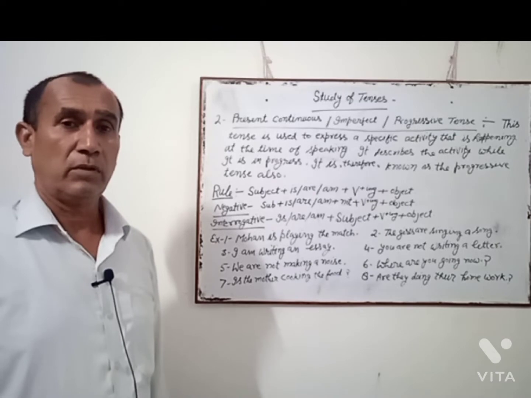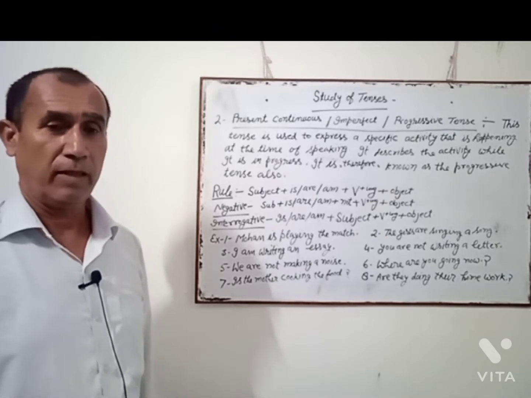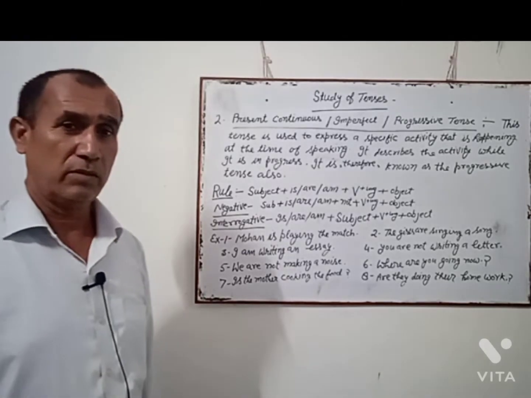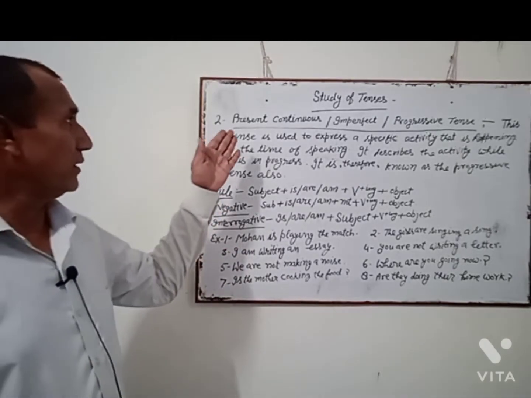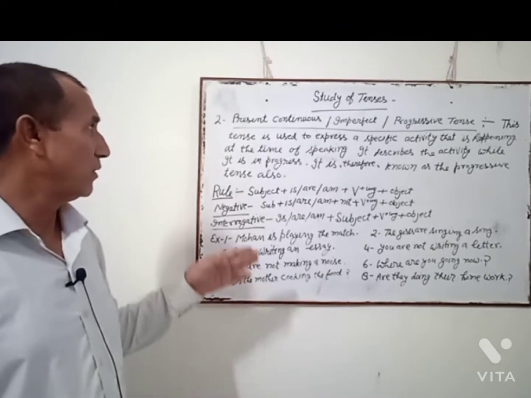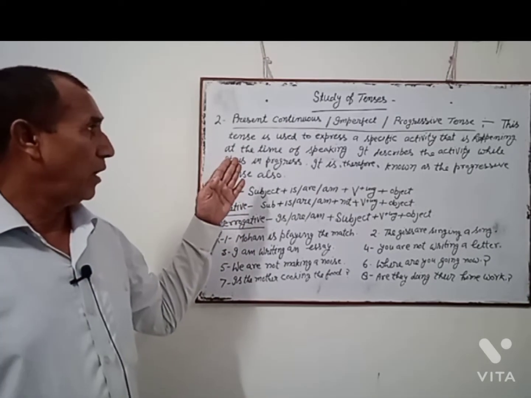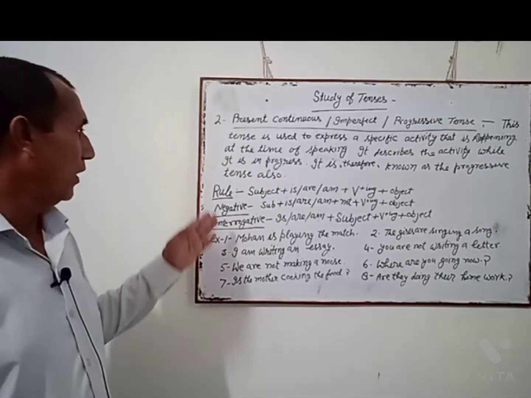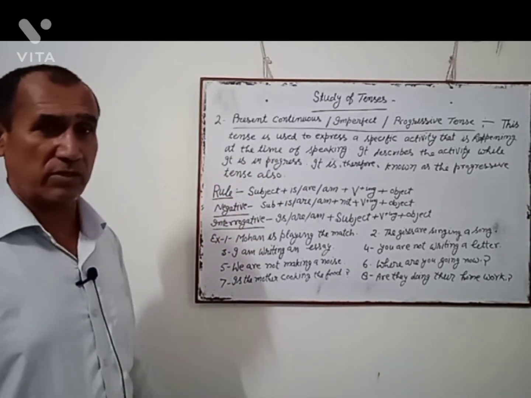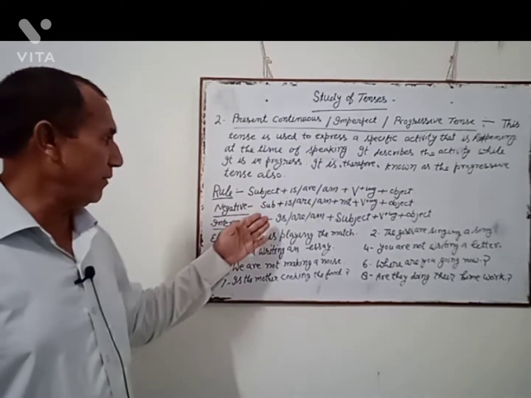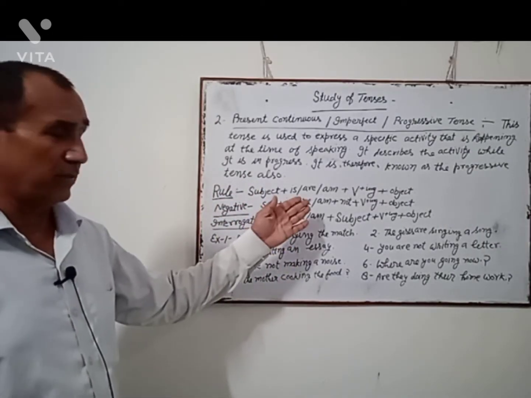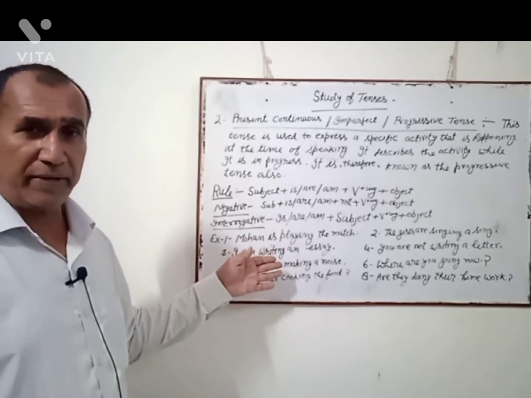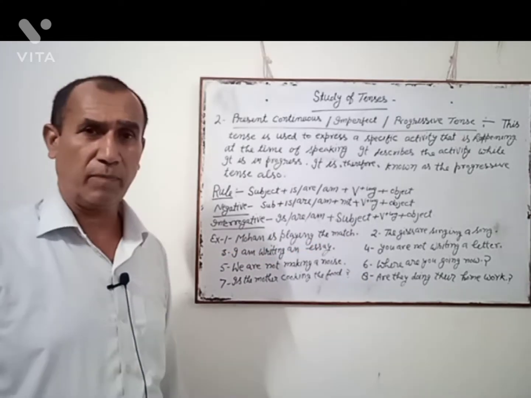Now, I think you have understood what is present continuous tense, how to recognize it, its rules: affirmative, negative, and interrogative, and its examples: affirmative, negative, and interrogative.